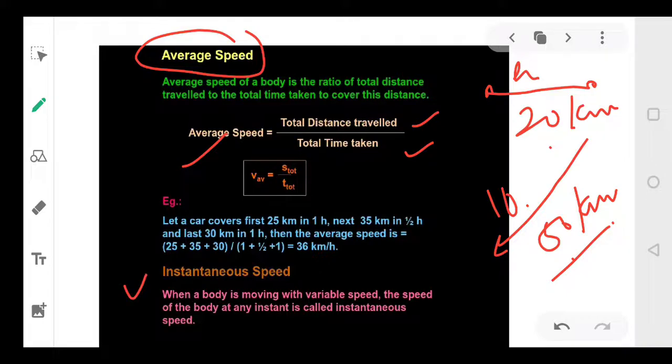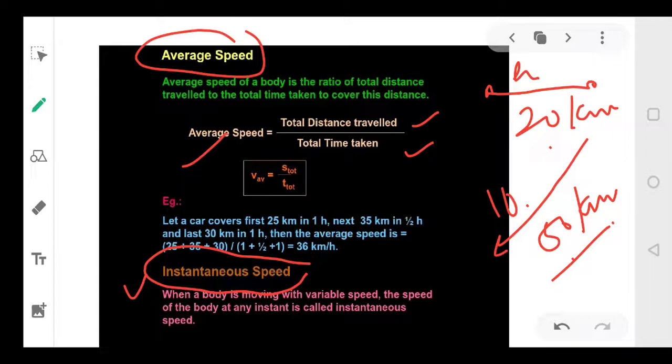Then comes the third type of speed, which is called instantaneous speed. Suppose now I am talking to you, and at this moment I ask you what is the speed of your car, and you say it is 45 kilometers. So that is your instantaneous speed. मतलब उस वक्त गाड़ी की कितनी स्पीड है.